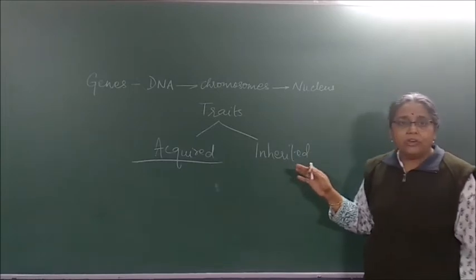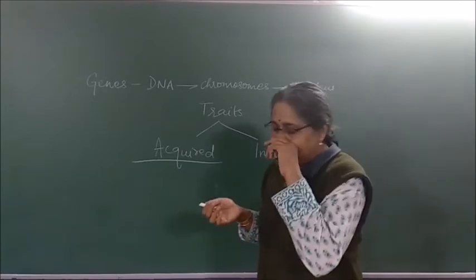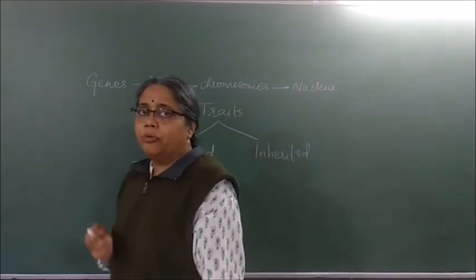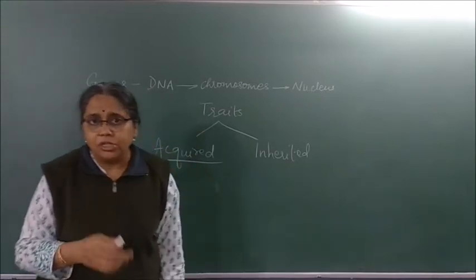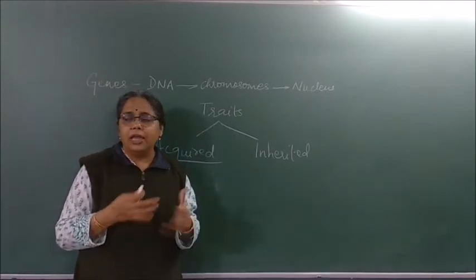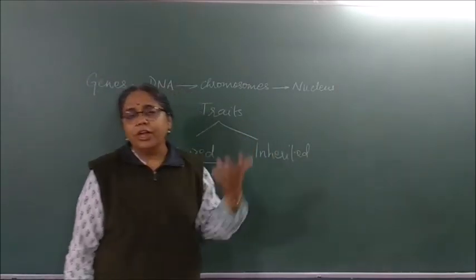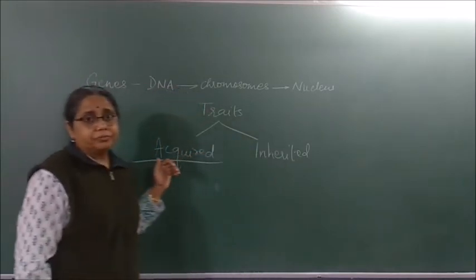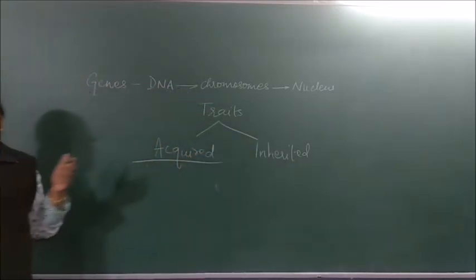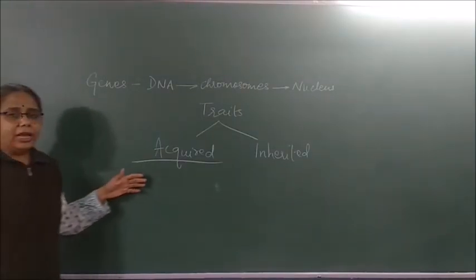Examples of inherited traits: all our body parts, the size of our ear, the attachment of the earlobe, the shape of your eyebrow, the color of your eyeballs, your hands, feet, everything is what? Inherited traits. The texture of your hair, the color of your skin is all what? Inherited traits.